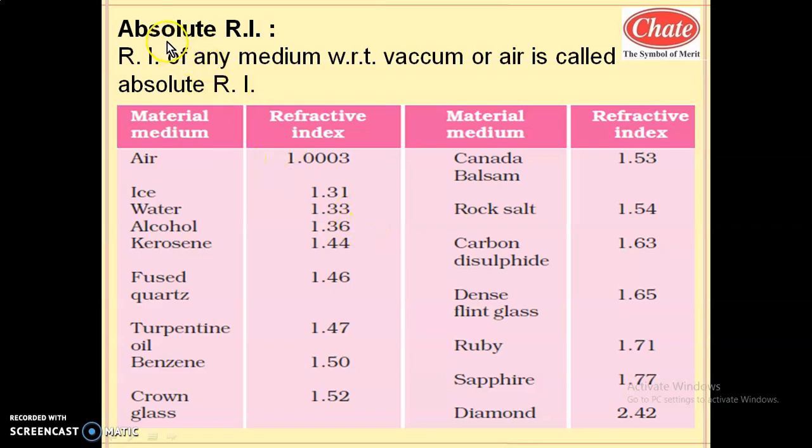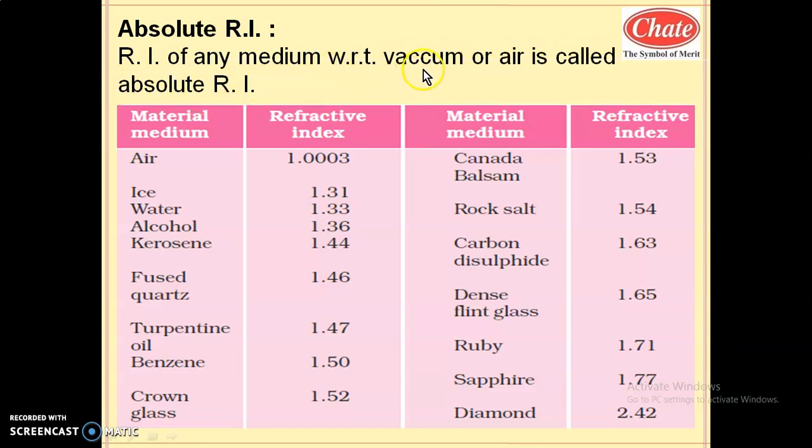Now here is one new term, that is absolute refractive index. What is meant by absolute refractive index? The refractive index of any medium with respect to vacuum or air is called absolute refractive index. It is considered that the speed of light is highest in vacuum or in air, and that is assumed to be 3 into 10 raised to 8 meter per second. So the refractive index of any medium with respect to vacuum or air is called absolute refractive index.